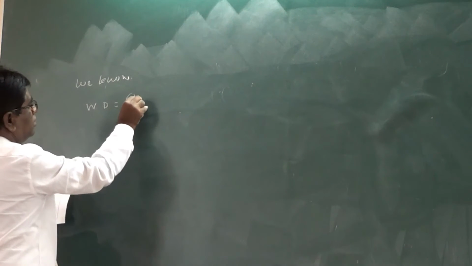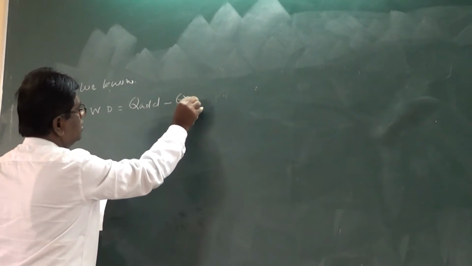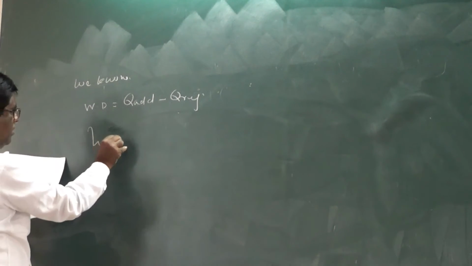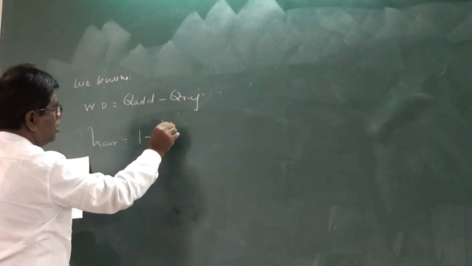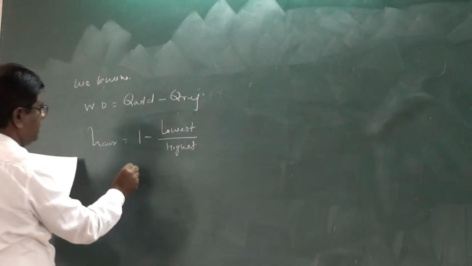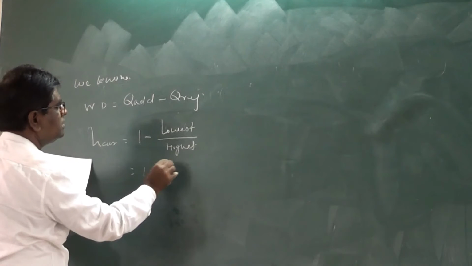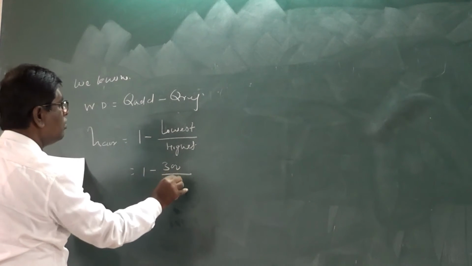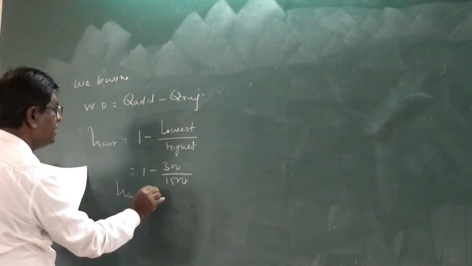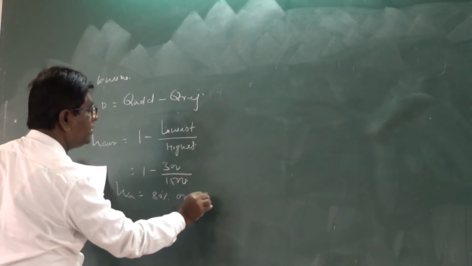Okay, so we'll start. We know work done is equal to Q added minus Q rejected. First the efficiency of Carnot is equal to 1 minus lowest upon highest temperature. 1 minus lowest is 300 divided by 1500. So efficiency of Carnot is equal to 80% or 0.8.